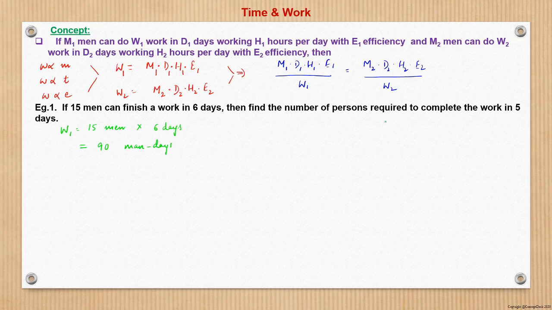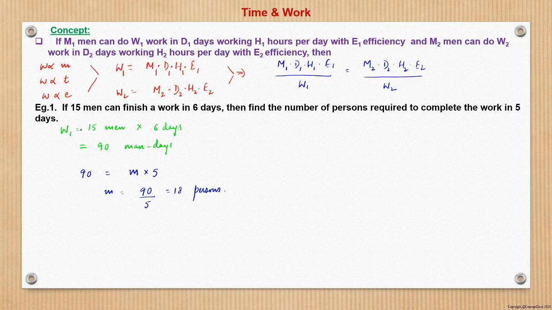Now if the number of persons required, we have to find, if the work is to be finished in 5 days. So now question is, to finish this 90 man days work, how many manpower would be required? Let it be M to finish it in 5 days. So work we know is now 90 man days. We have to find the number of men so that it gets completed in 5 days. So the number of persons required is 90 by 5, which is 18 persons. Right? Pretty simple. No major concepts required here.